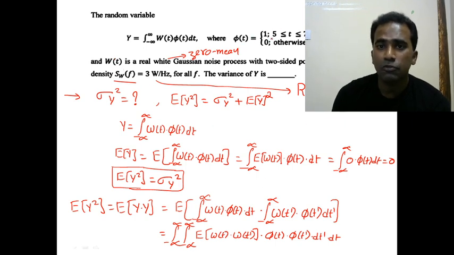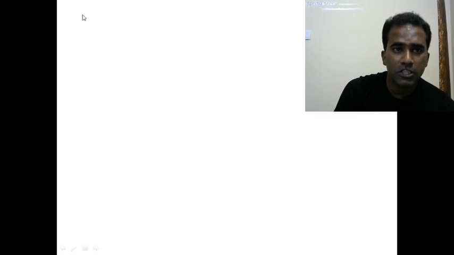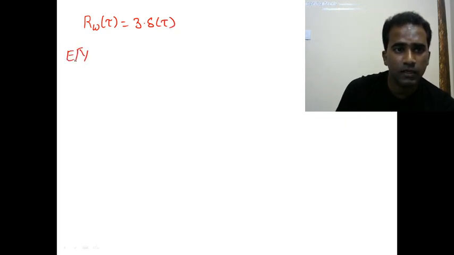One more thing given about phi of t is it is equal to 1 from 5 to 7, right? Let us use this basic here. So we just now found out what is Rw of tau. Let us keep it here, which is equal to 3 times del of tau. And we were talking about expectation of y square.